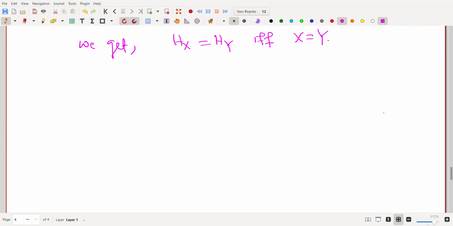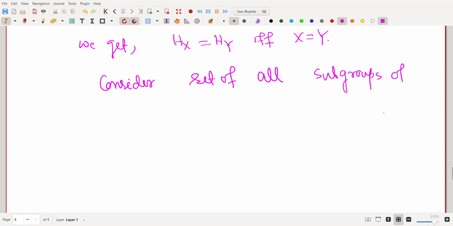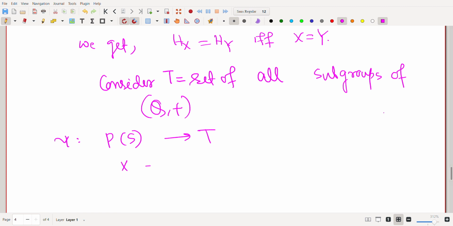Now consider the set of all subgroups of Q plus, and let that set be T. Define a map psi from the power set of S, that is the power set of all primes, to T, where any X goes to H_X.